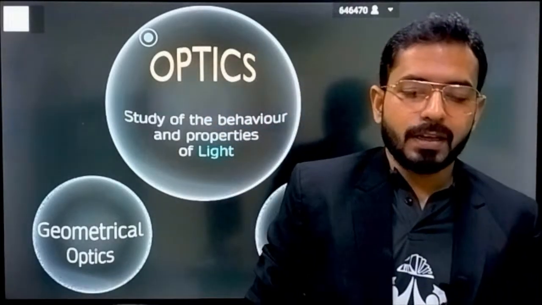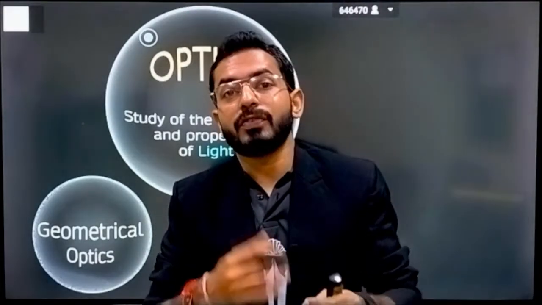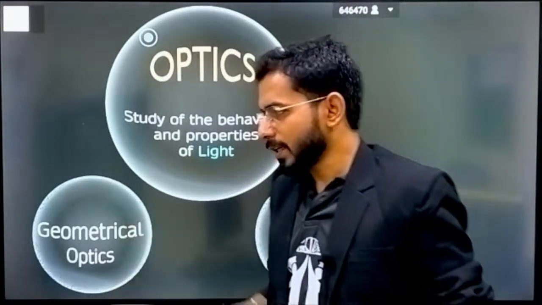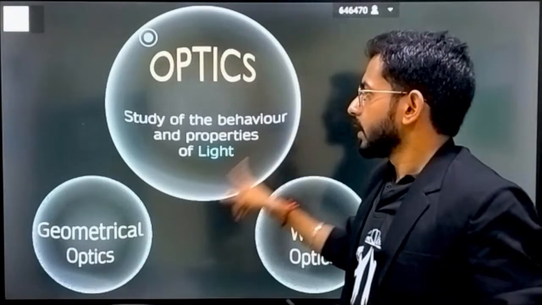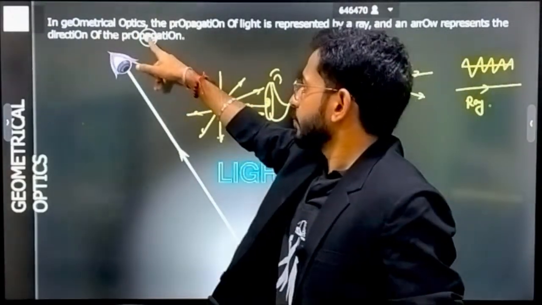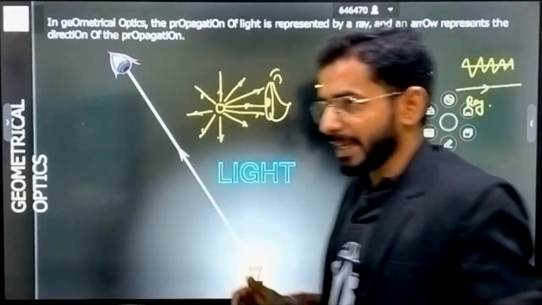Tell me, light is what? Wave nature or particle nature? Comment down in the comment section. We'll discuss this also, and the reason is also there why we take light as a wave, or particle, or the combination, and why we take it. All these things we are going to understand. So in the first portion, we are going to understand only geometrical optics, or I can call it ray optics. Okay, fine. So let's begin our chapter. Firstly, let's understand how we are able to watch anything.